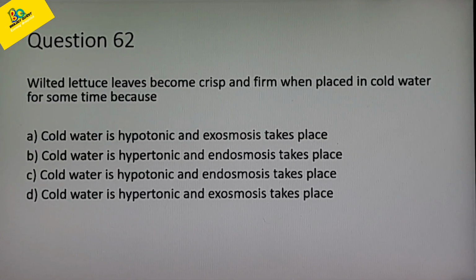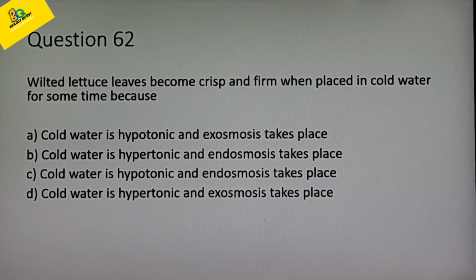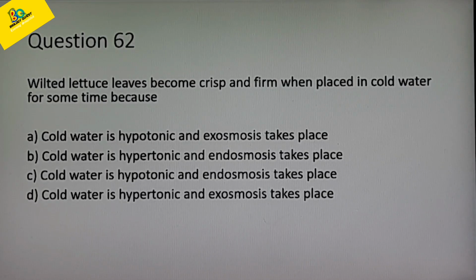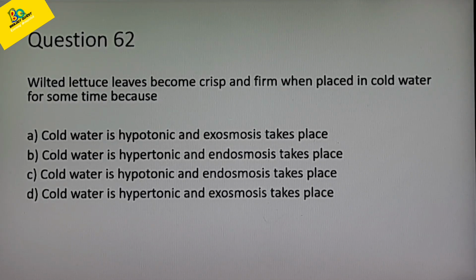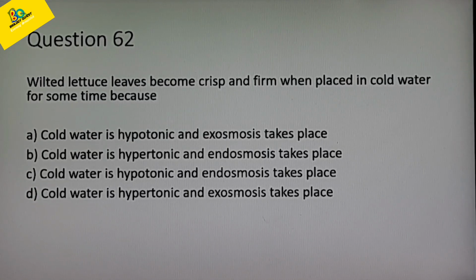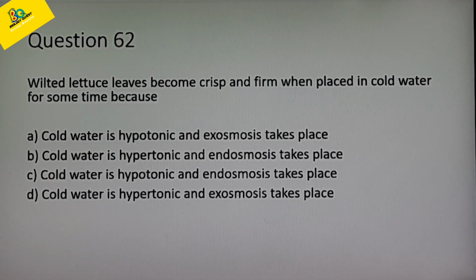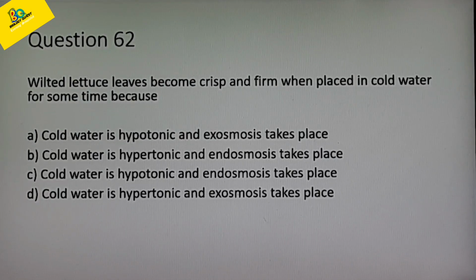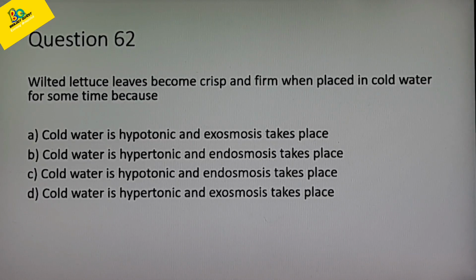Next question. Wilted lettuce leaves become crisp and firm when placed in cold water for some time because: A, cold water is hypotonic and exosmosis takes place; B, cold water is hypertonic and endosmosis takes place; C, cold water is hypotonic and endosmosis takes place; and D, cold water is hypertonic and exosmosis takes place. Which is the correct answer? Wilted lettuce leaves become crisp and firm when placed in cold water for some time. What is the reason?